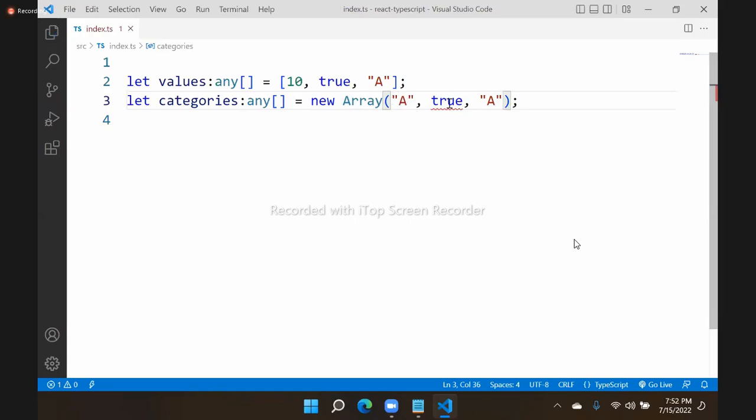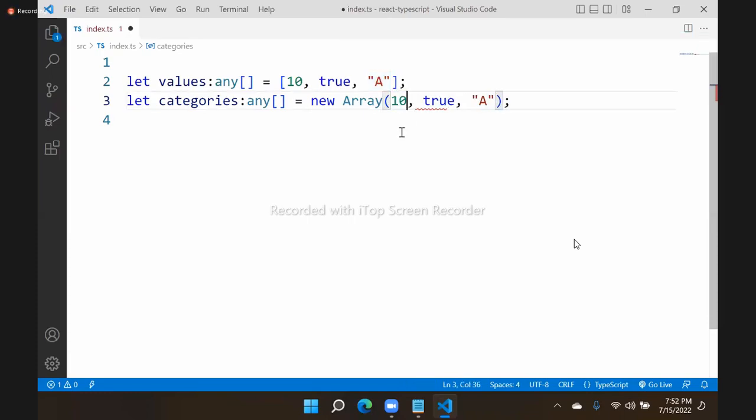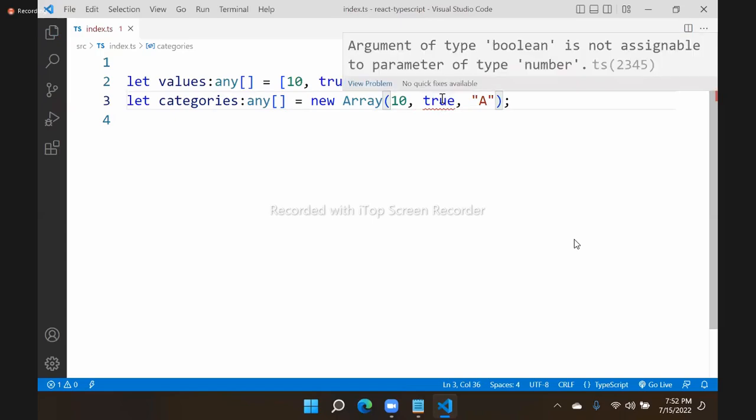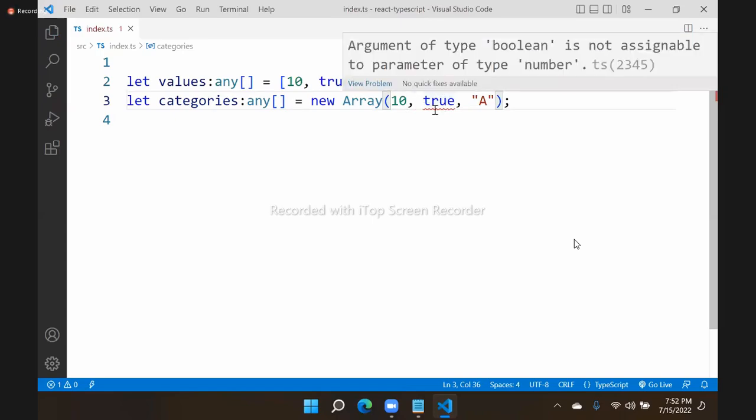You can see automatically others have a problem. It says Boolean is not assignable because it is string type. That means the first one is number. Now you can see Boolean is not assignable because it's number type. It will get you those errors.